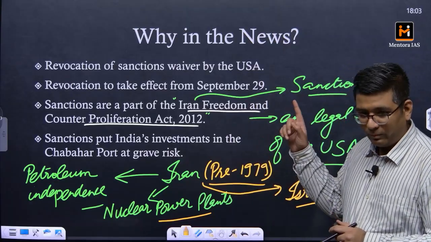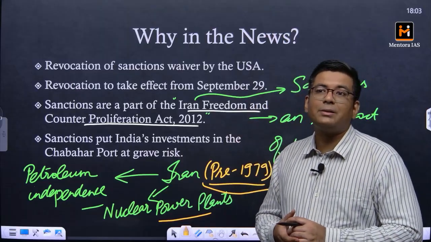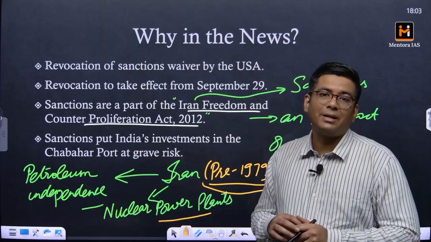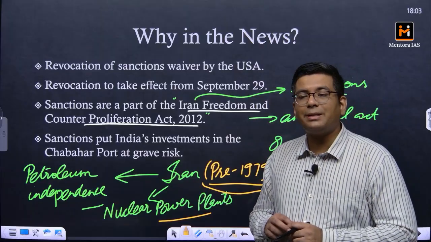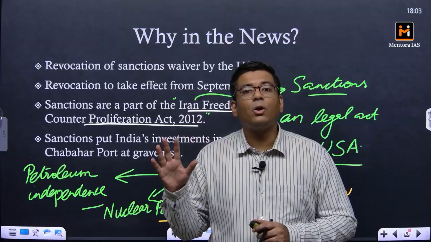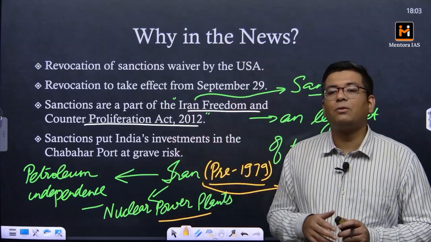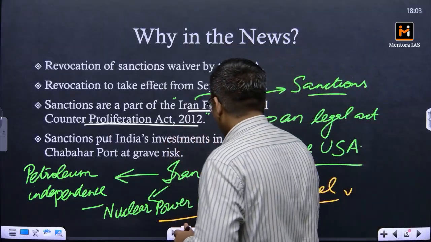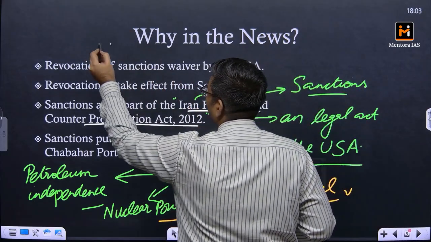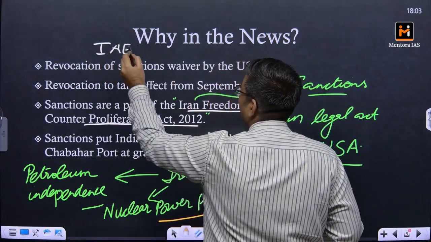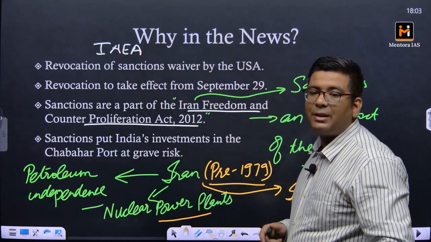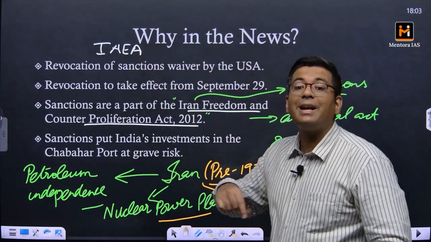Because of this, the USA has always wanted to check the intentions of the Iranian regime. So the USA says that if you have nothing to hide, why don't you open up your nuclear facilities to the international watchdog, the International Atomic Energy Agency, called the IAEA. The USA says if you have nothing to hide, let them enter, let them investigate, and let them come out with a report.